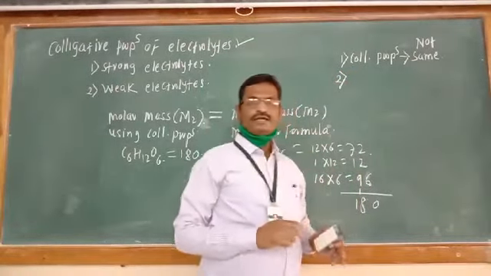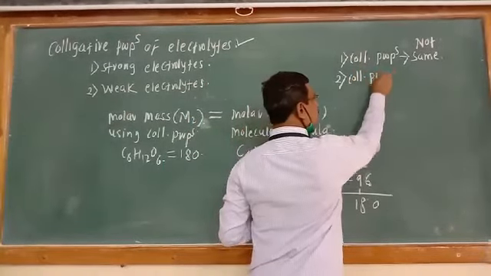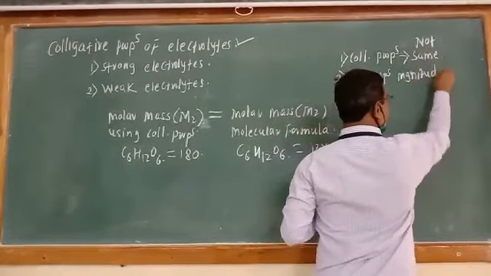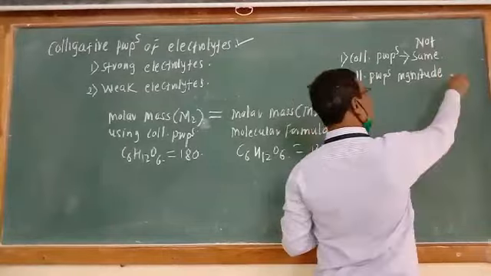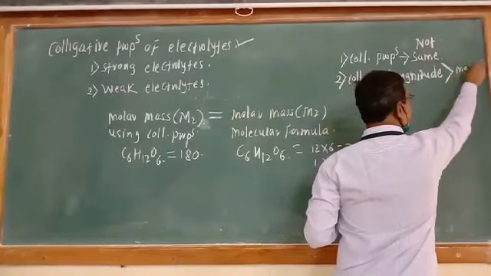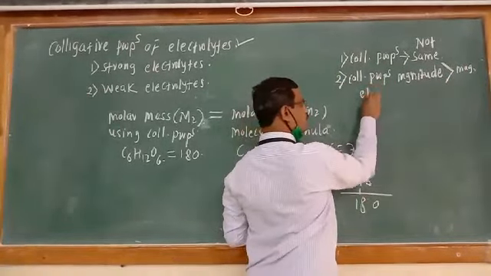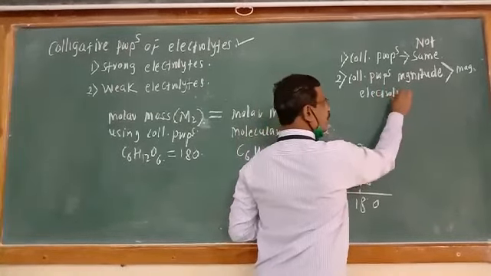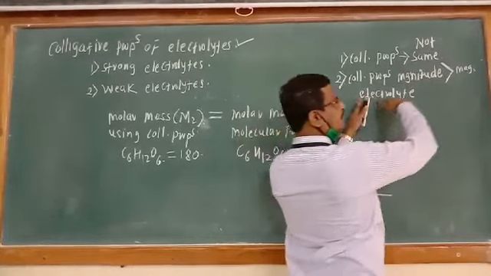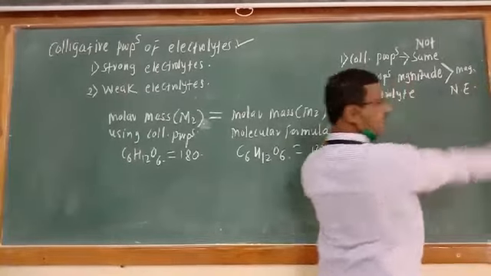Secondly, if we study the colligative properties of electrolytes, it is observed that the magnitude of colligative property is greater than the magnitude of colligative property of non-electrolytes.